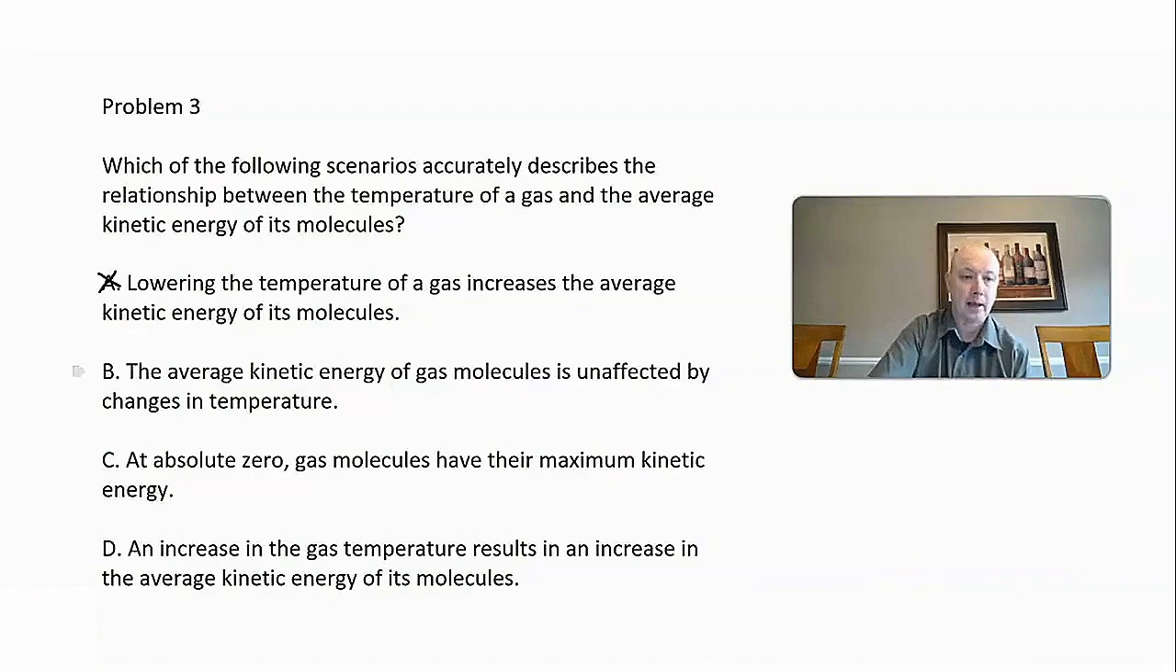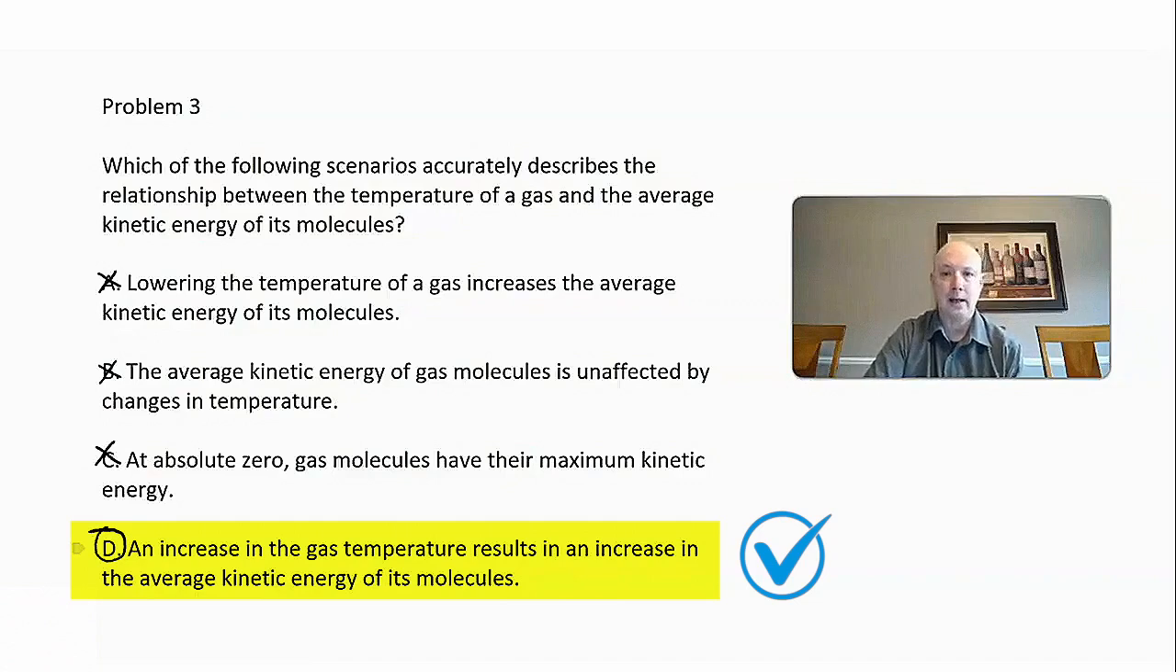Choice B can be eliminated. It says the average kinetic energy of gas molecules is unaffected by changes in temperature, and that is not true. It is affected. Choice C, at absolute zero, gas molecules have their maximum kinetic energy. They actually have no kinetic energy at absolute zero. So choice C is eliminated. In this case, the only one that shows a direct relationship is choice D. An increase in the gas temperature results in an increase in the average kinetic energy of its molecules. So choice D is the correct answer.